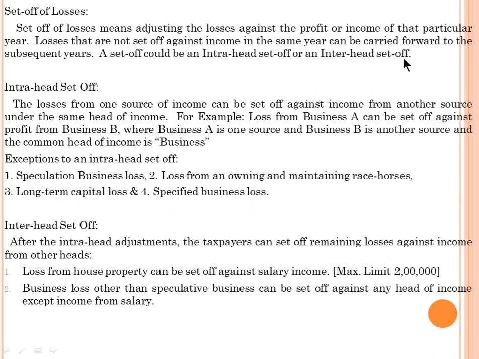Now we move on to the inter-head set off. After intra-head adjustment, the taxpayer can set off remaining losses against the income from other heads. Loss from house property can be set off against salary income, with a maximum limit of 2 lakhs. The excess over 2 lakhs should be carried forward to the subsequent years. Business loss, other than speculative business, can be set off against any head of income except income from salary. So this is the inter-head set off, my dears. Simple.